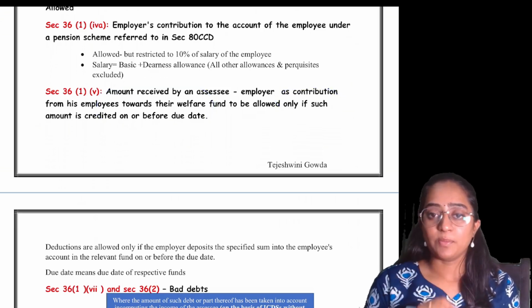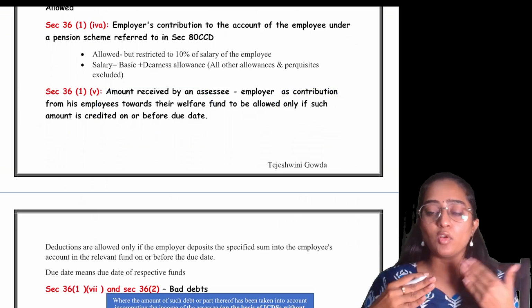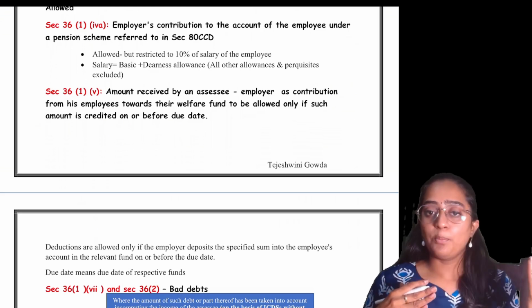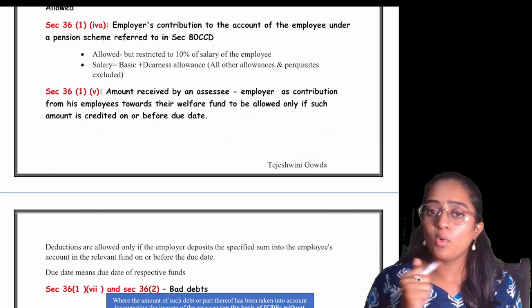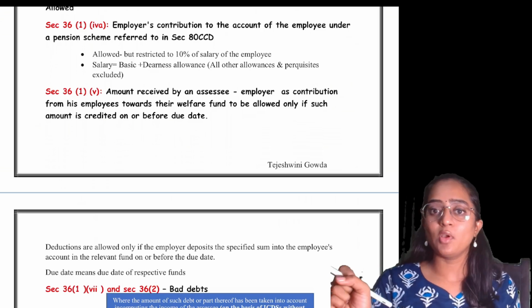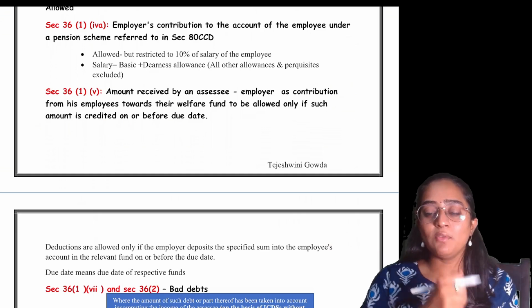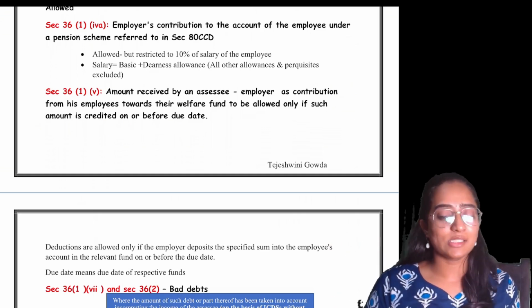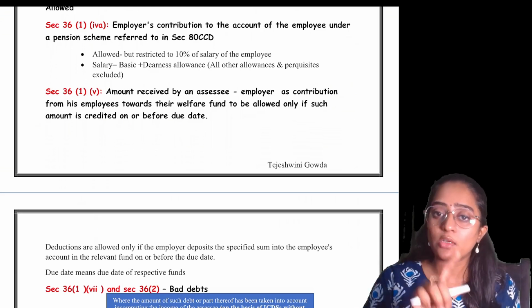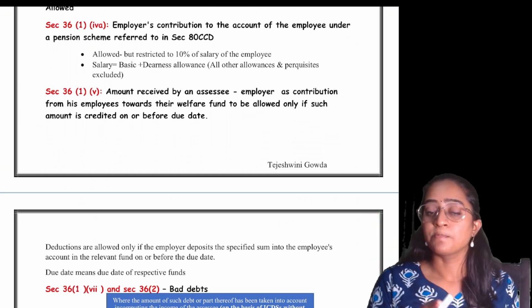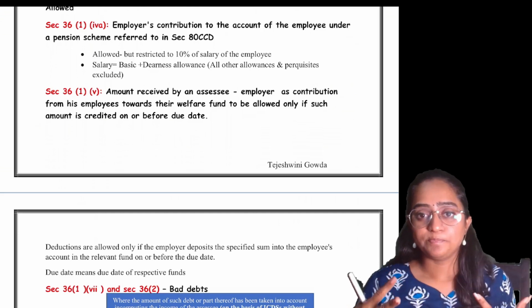Now, let's take an example. Provident fund, all of us know there will be two contributions involved: employer contribution and employee contribution. The employer deducts the employee's money, a certain amount as provident fund, and keeps it in his pocket. He will pay it within the respective due date of that respective fund. If he doesn't pay within that provident fund due date, not the income tax return due date, that is the provident fund due date, then it is going to be considered as his income.